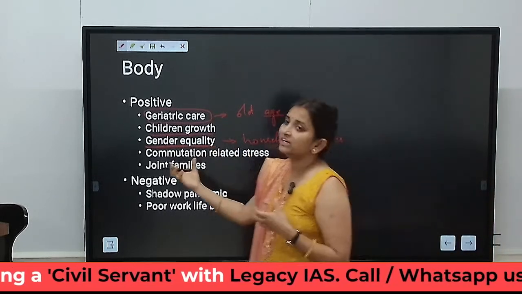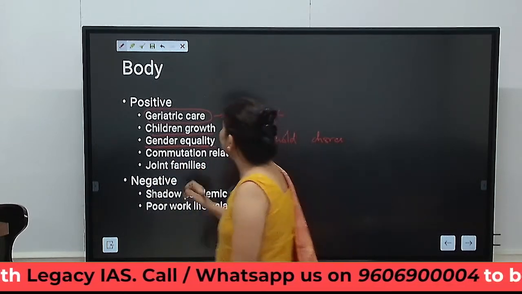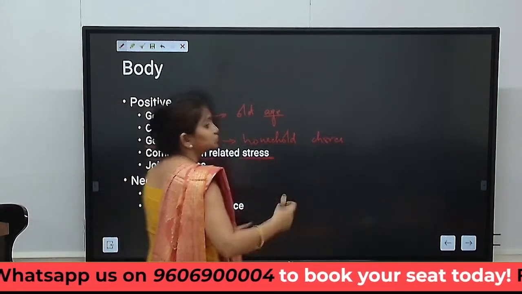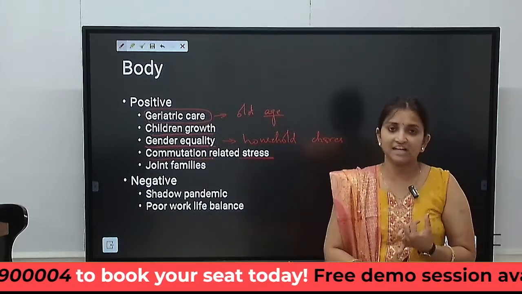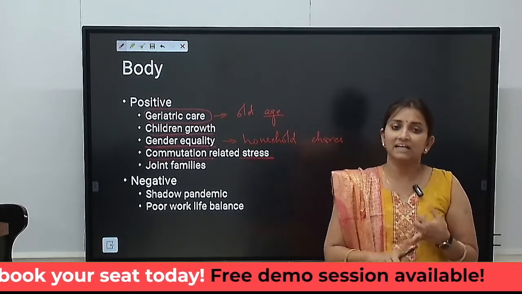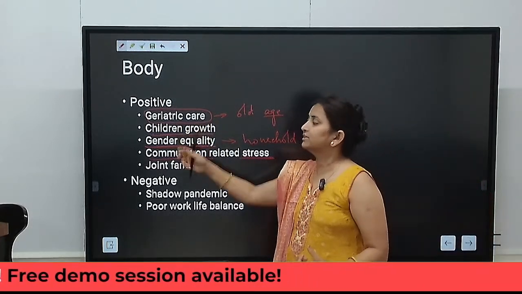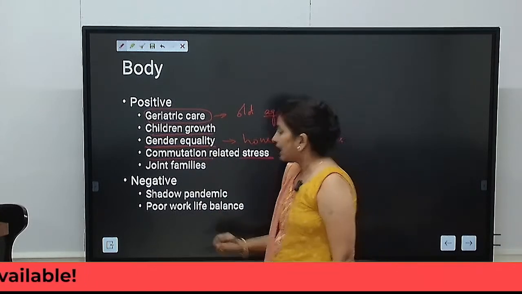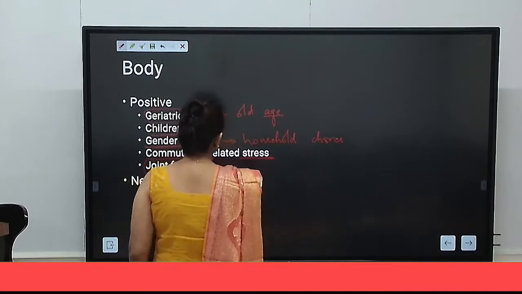So it led to gender equality in the family as an institution. And it also reduced the commutation related stress. Because people did not have to commute to office, financial stress reduced, time related stress reduced, and all this was contributing positively to geriatric care, children's growth or gender equality. And this was another major advantage, that was joint family.